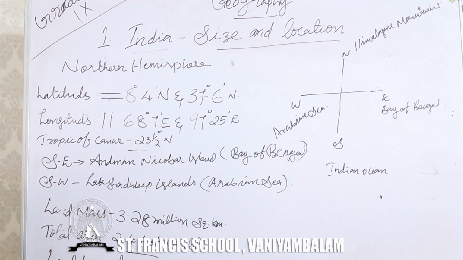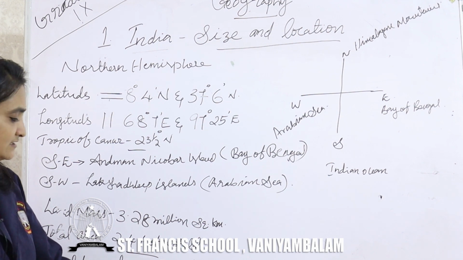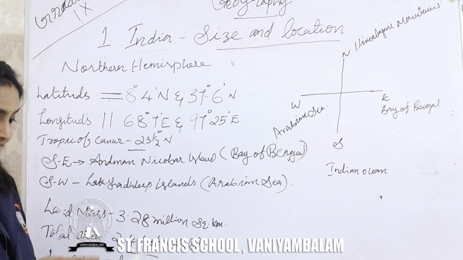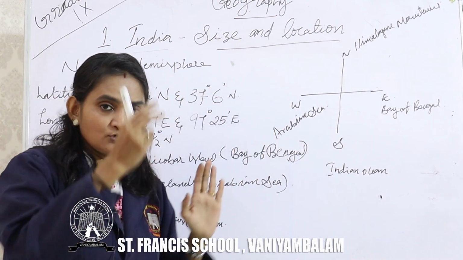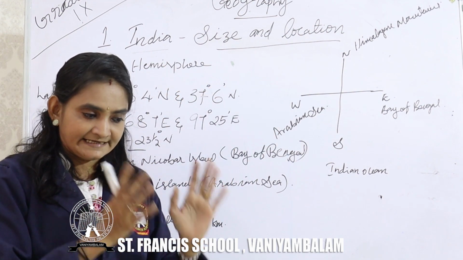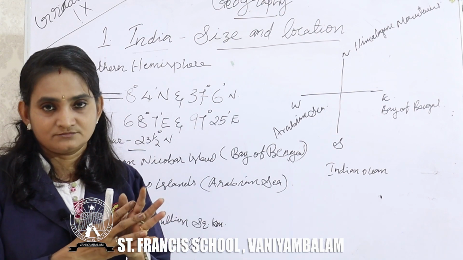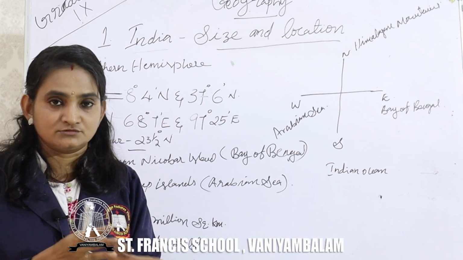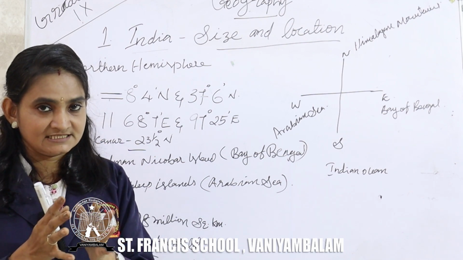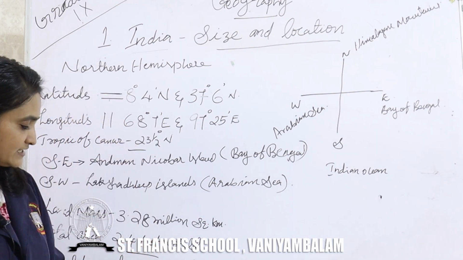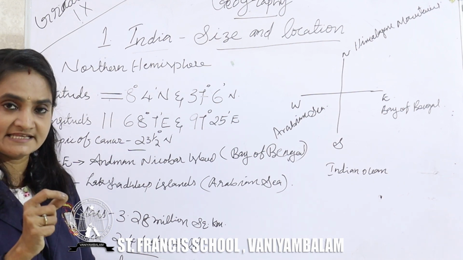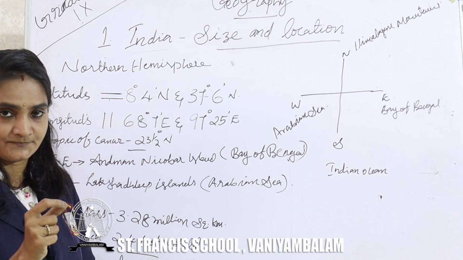It is 82 degree 30 minutes east, because our standard line is going through Uttar Pradesh. The exact location is Mirzapur. That longitude is going through Mirzapur, which is in Uttar Pradesh. That degree is 82 degree 30 minute east. That is India's standard time.